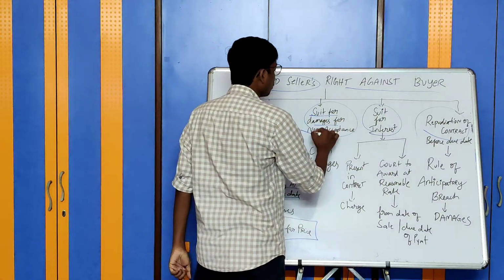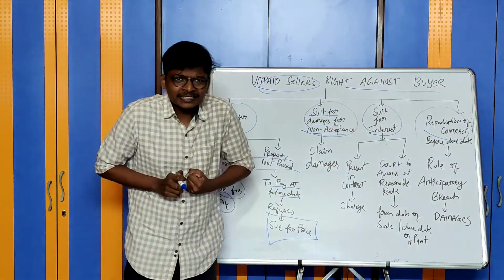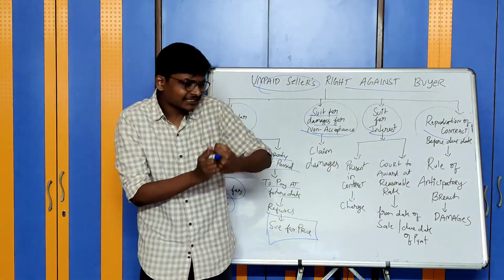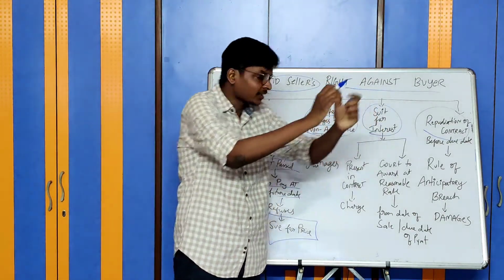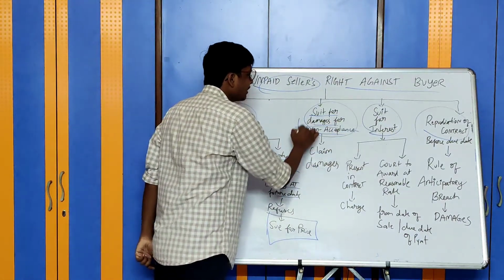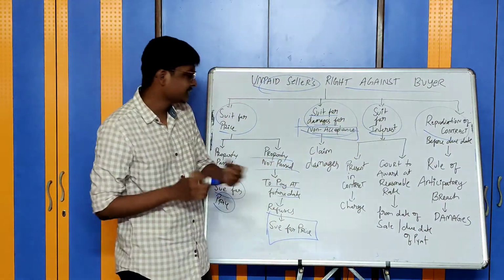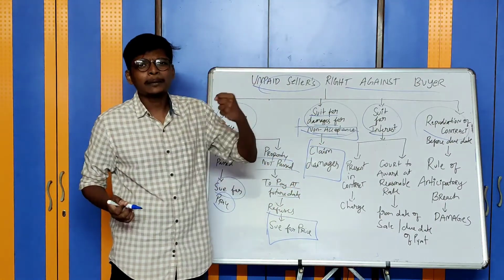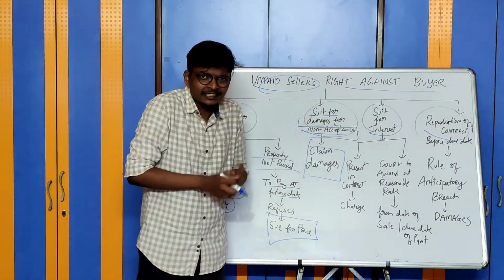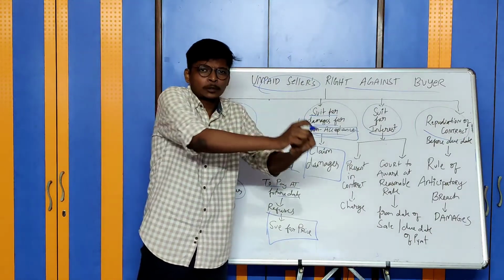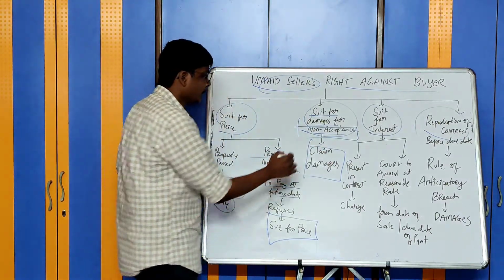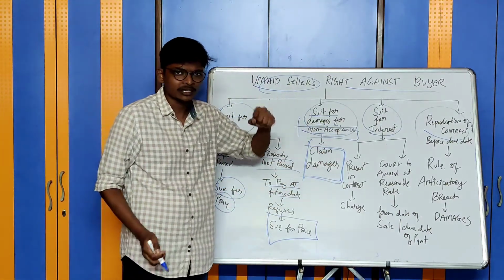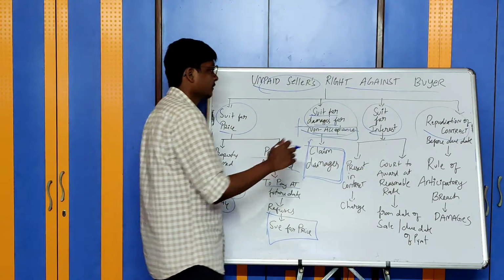Suit for damages for non-acceptance. When the seller is trying to deliver the goods to the buyer, or if the seller's agent or seller's carrier is trying to deliver the goods to the buyer, if the buyer is not accepting the delivery of the goods, then the seller can claim damages from the buyer. What damages can he claim? What all loss he has incurred to transport the goods from the location of seller to location of buyer, all those damages can be claimed as per Indian Contract Act. Section 72 of Indian Contract Act, you can claim the general damages over there.